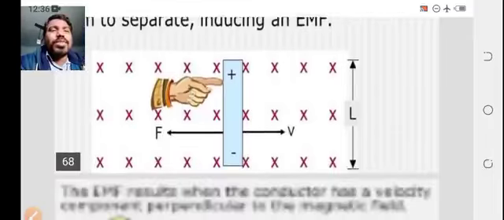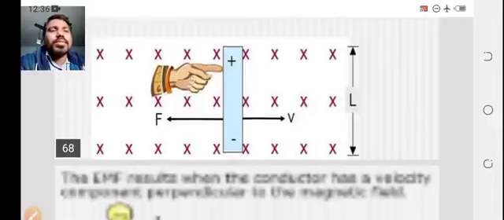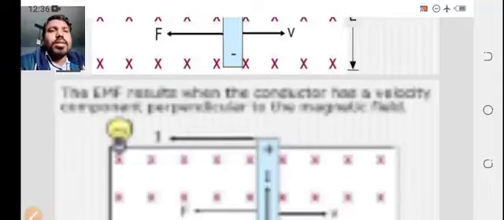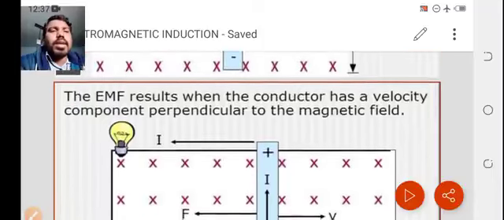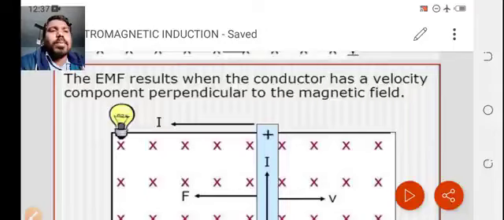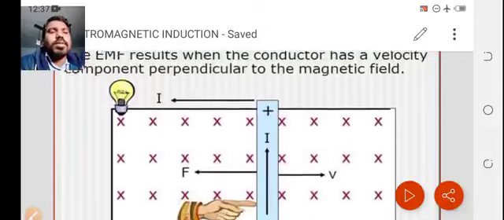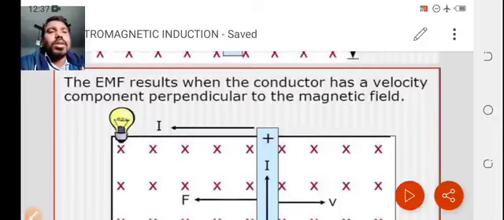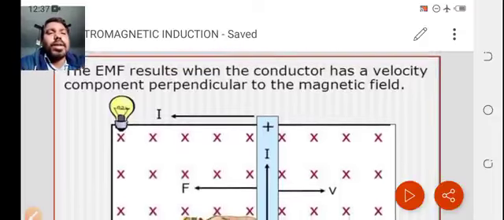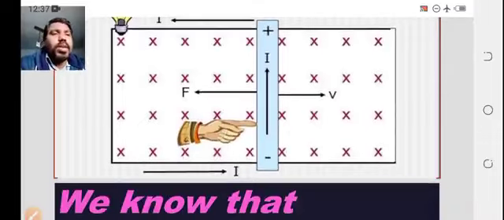You can see the figure here, with positive charge and negative charge. The EMF results when the conductor has a velocity component perpendicular to the magnetic field. F stands for the force, and V stands for the velocity.